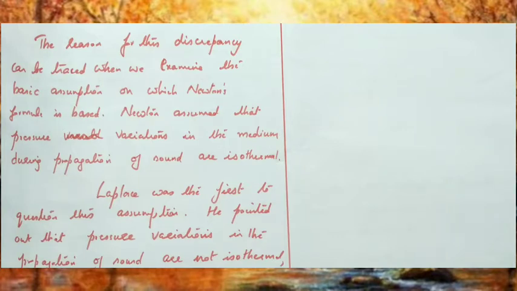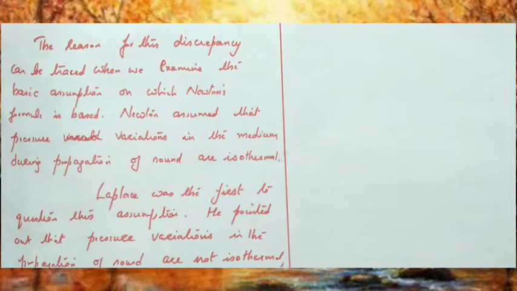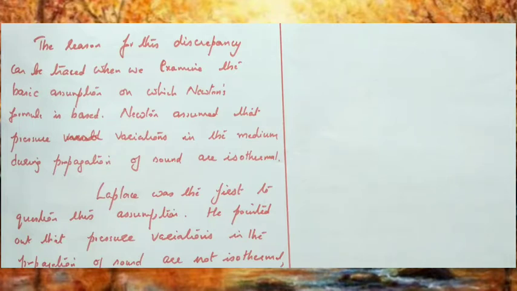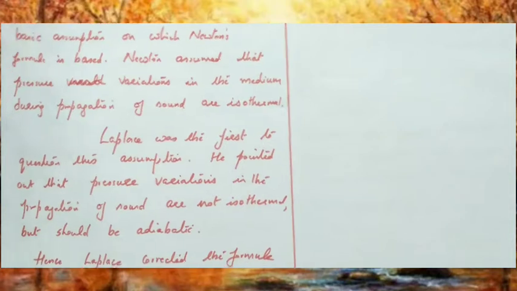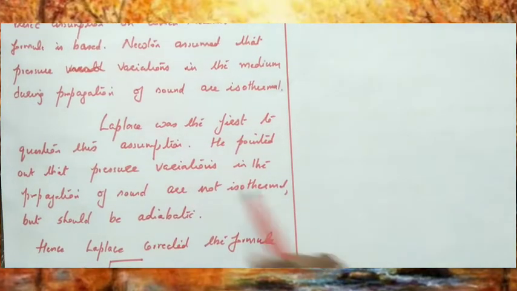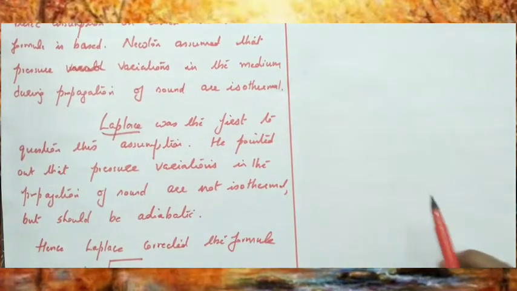The reason for this discrepancy can be traced when we examine the basic assumption on which Newton's formula is based. Newton assumed that when sound propagates through the medium, the pressure variations are isothermal. Based on this assumption, he derived the formula V equal to root of P by rho. But Laplace, another scientist, was the first to question this assumption.